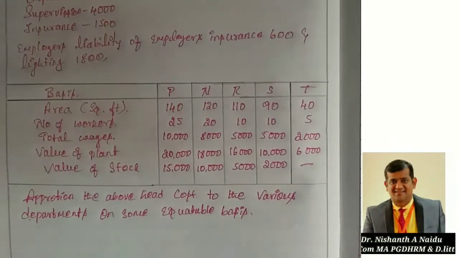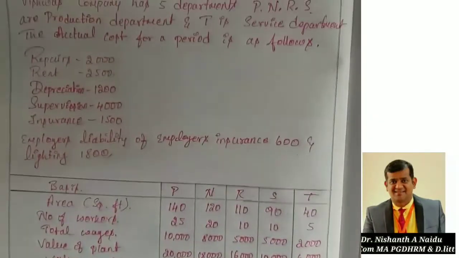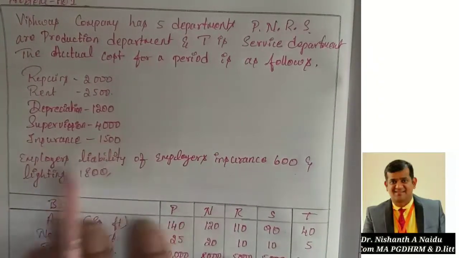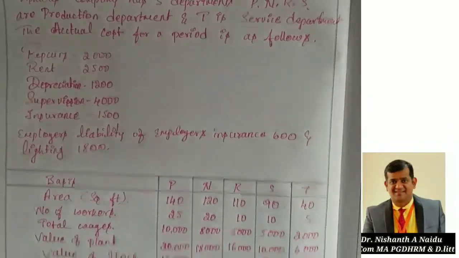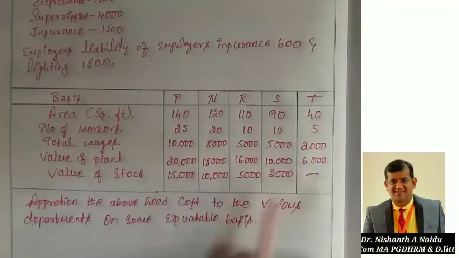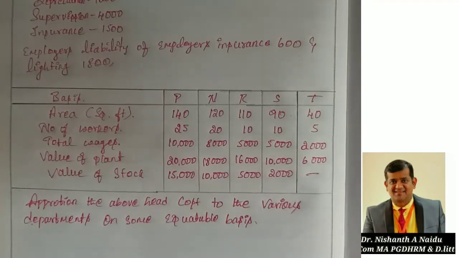See, the problem is very simple. He has given certain expenditure over here, like repairs, rent, depreciation, supervision, insurance, all those. And he has given the data of the departments. So what we have to do is distribute all the expenditures to the respective departments. So this is exactly the problem which we are going to solve.